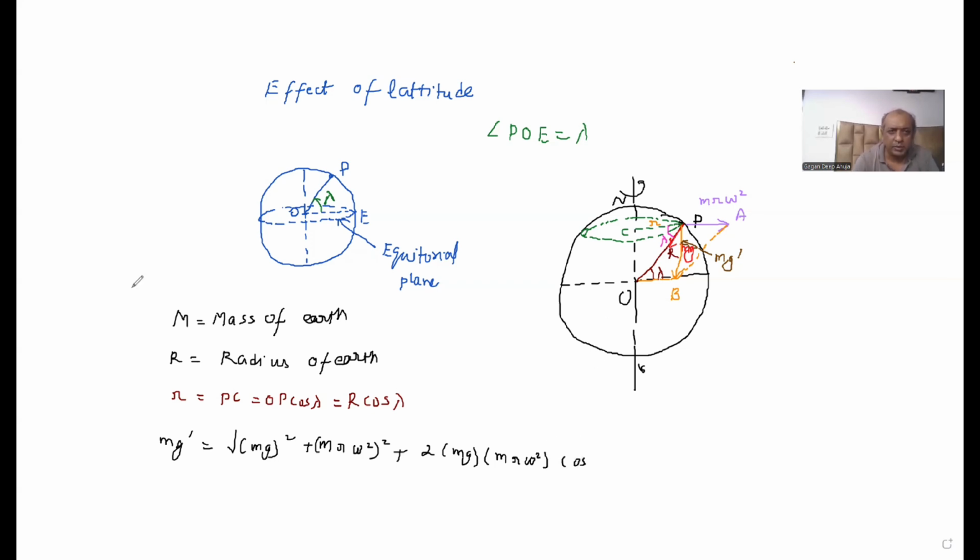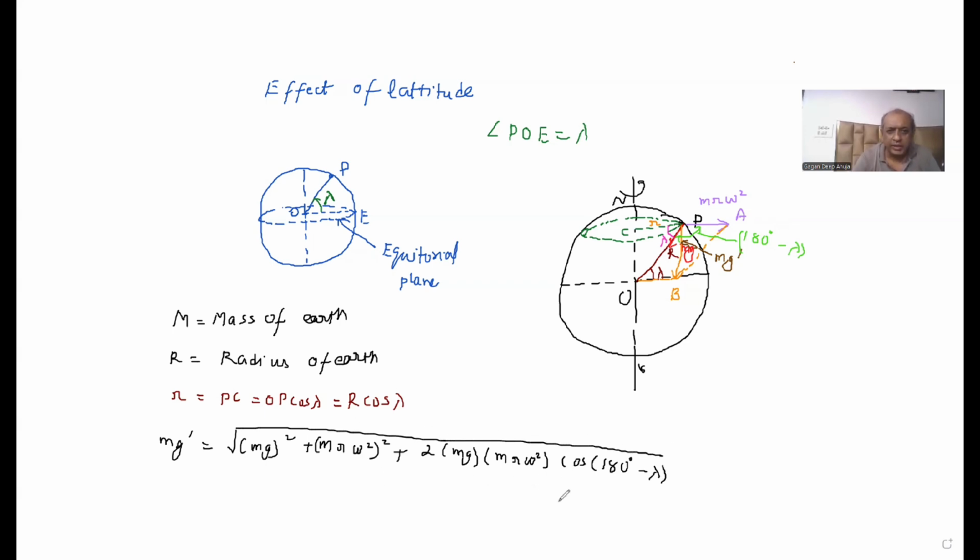Now what is the angle between mg and mr omega square? The outer angle is lambda. Angle CPO is lambda, so it is angle OPA. This is the required angle between mg and mr omega square. So this angle will be 180 degree minus lambda. So here I will have to take this angle, so cos of 180 degree minus lambda. I am putting all of this in square root.